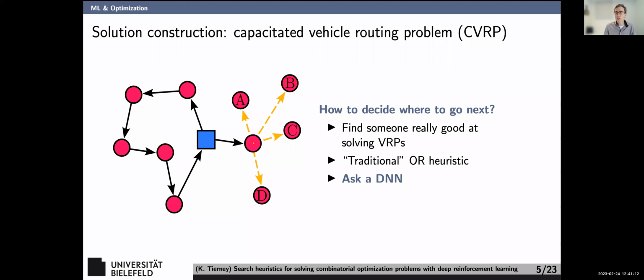You could ask a traditional OR heuristic. Traditional in quotes here, it sounds like artisanal water or something, some kind of special OR heuristic. But this is just what we've been doing for a long time. The field has gotten very good at it. And the final option is to ask a deep neural network or some other machine learning algorithm. And today we're going to ask deep neural networks.